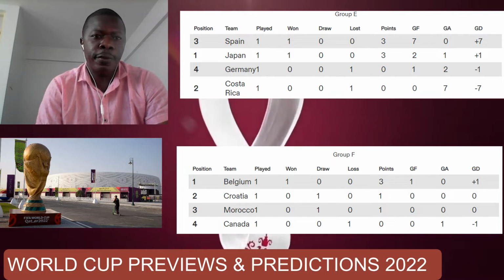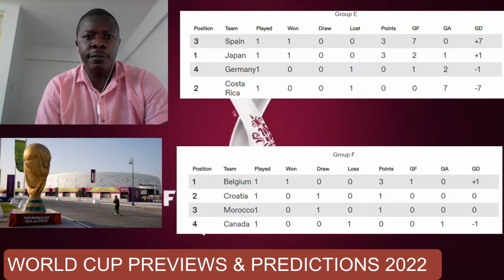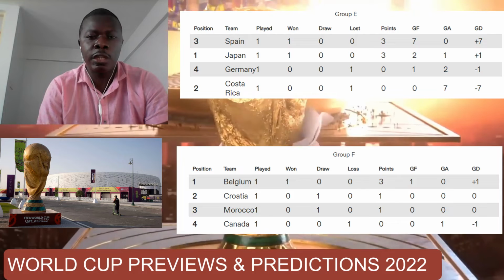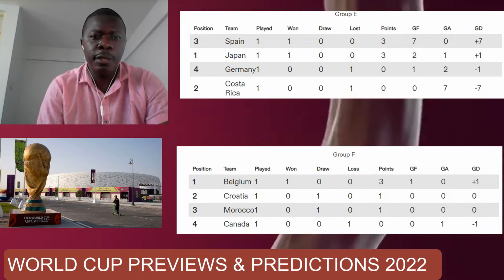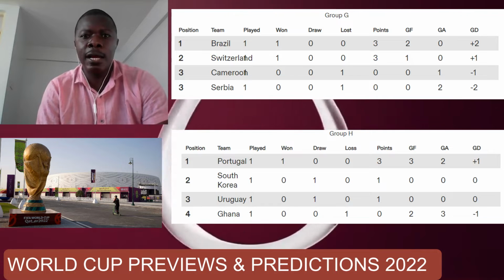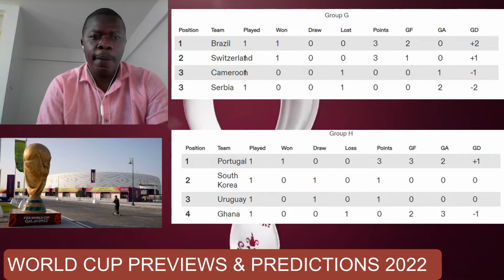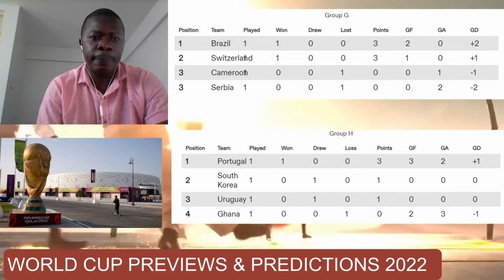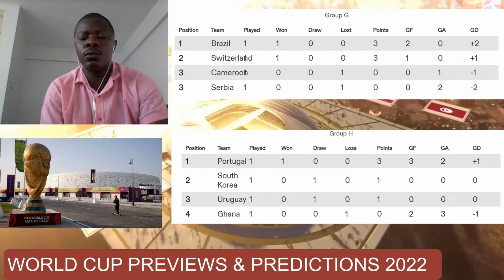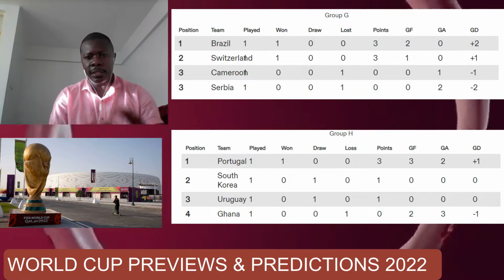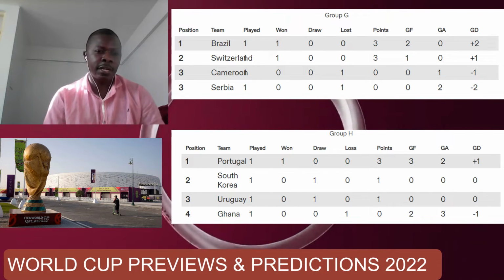In Group F, you have Belgium, Croatia, Morocco, Canada. Belgium and Croatia to go through for me. Group G, Brazil and Serbia are likely to go through. And then in the last group, Portugal and Uruguay are likely to go through. So with all this, these are how the group stages are. This is the current standing given the games that have been played.